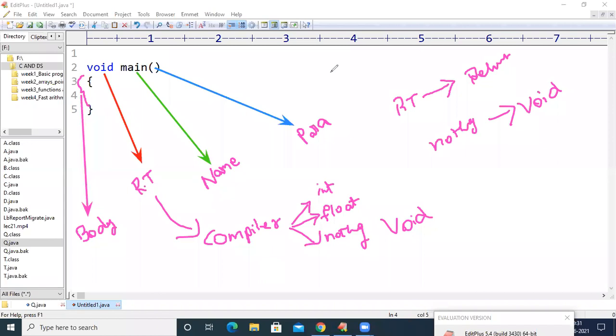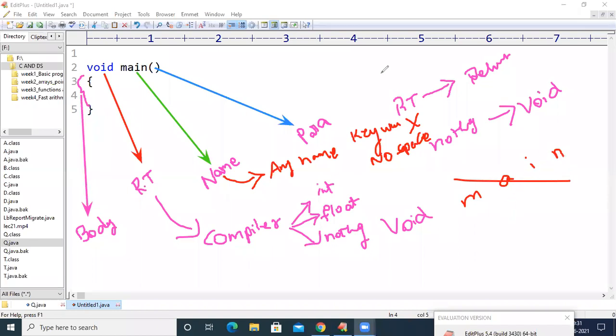And then coming to the next one, the name of the method. So we can have any name as the name of the method, but that name should not be a keyword, and there should be no spaces in the name. So here the name is main. We cannot write main as m space a space i space n, because no space is allowed in the method name. And the method name should not be a keyword.